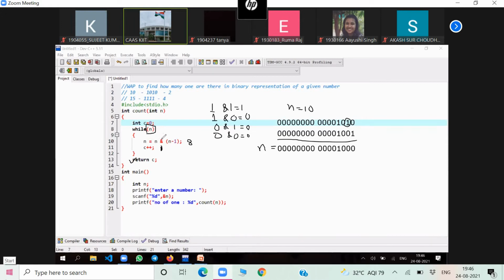Now it will be 8. This is 8. And what is the binary value of 7? 1 less than 8? 111. 1, 1, 1, 1.